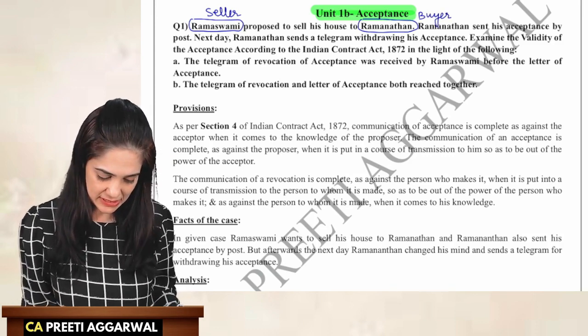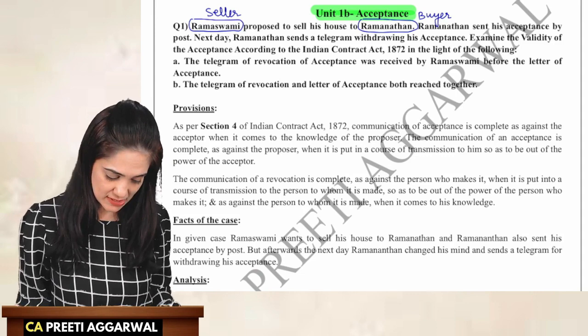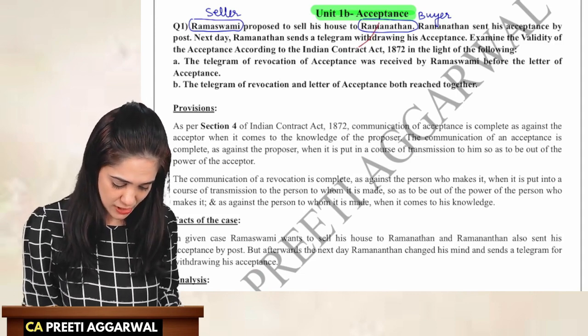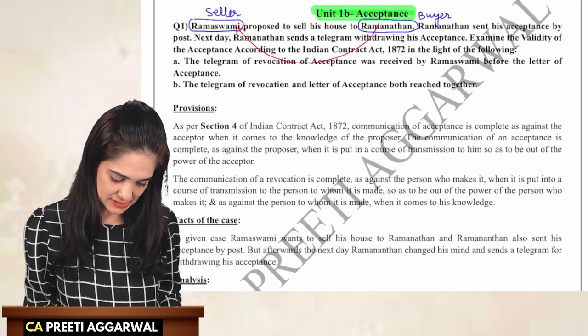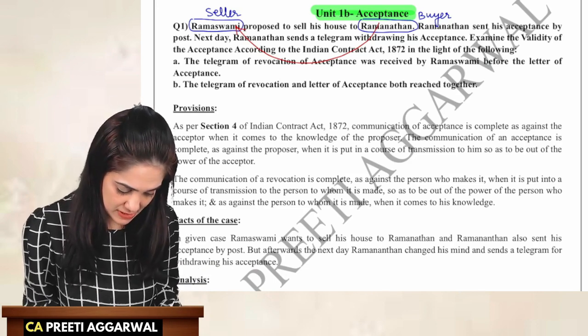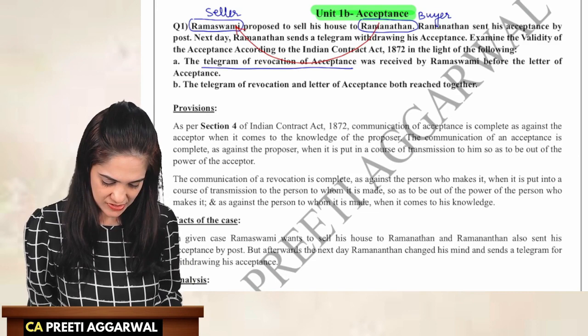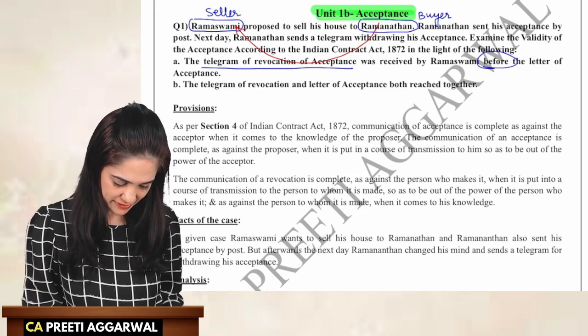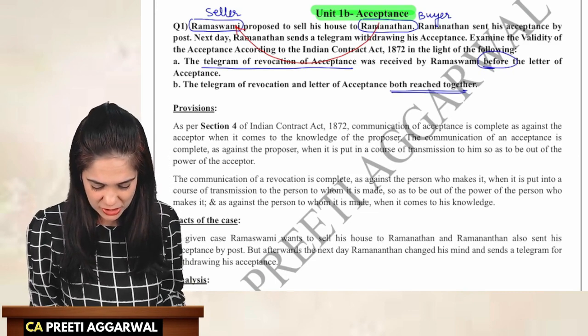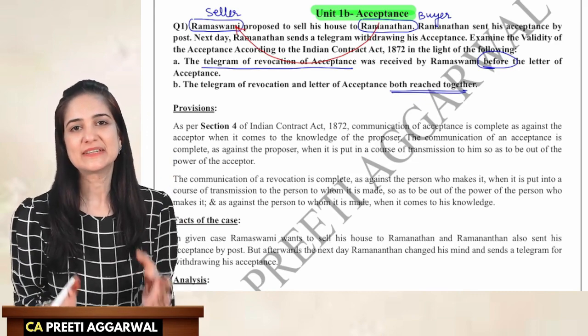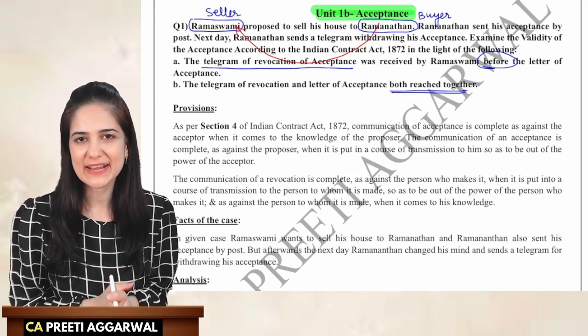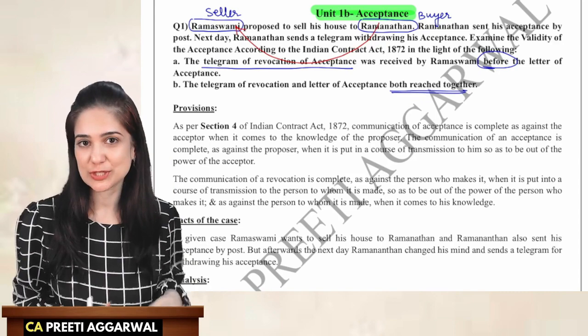Mr. Ramanathan sent his acceptance by post. Next day, Ramanathan sent a letter withdrawing his acceptance. Examine the validity of acceptance. If the telegram of revocation of acceptance was received by Ramaswamy before the letter of acceptance, and what when both reached together? Now, we had discussed everything in detail in our lecture. This is an application of that concept.